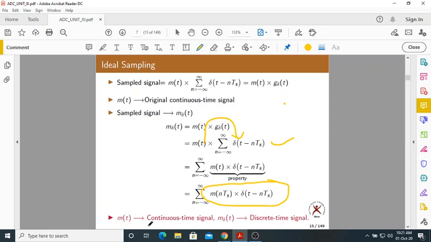Now finally m delta of t. Here I have written m of t is a continuous time signal, and m delta of t is a discrete time signal. Now how is m delta of t defined? Summation n equal to minus infinity to plus infinity, m of nTs delta of t minus nTs. Okay, so this is the sampled signal. What I have done is simply taken a message signal, a continuous time signal, and multiplied it with a train of impulses. I will get a discrete time signal.